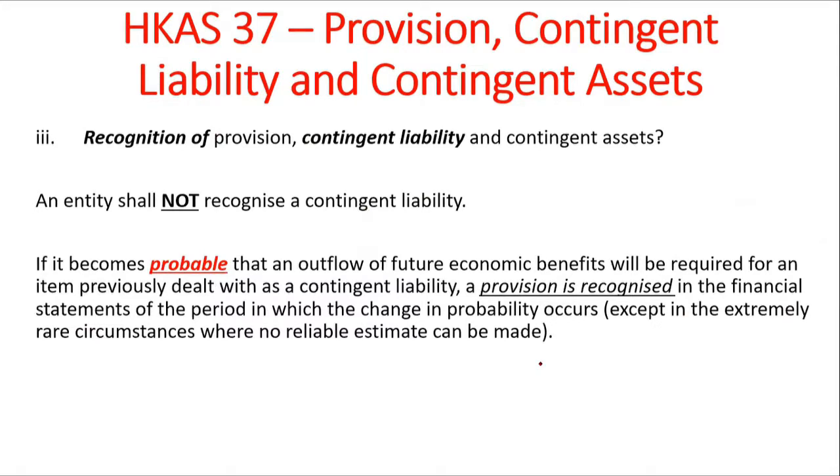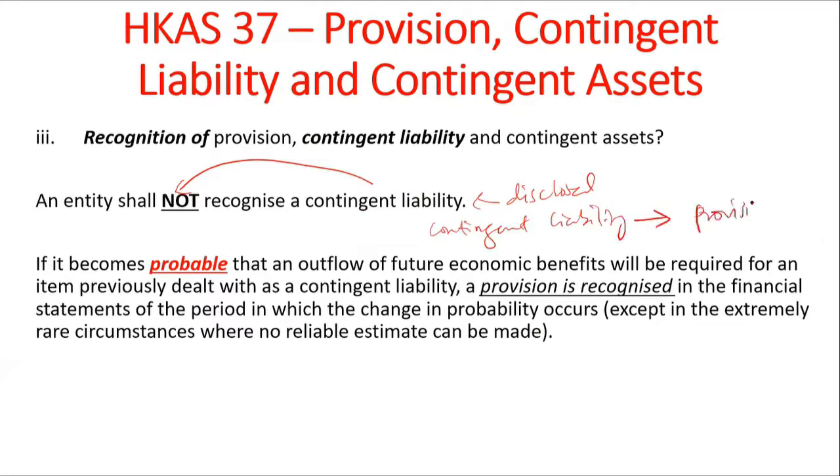Let's look at the recognition requirement for contingent liability. A contingent liability is never recognized. It's disclosed. A contingent liability can turn into a provision at some point in time based on events, and then you would recognize a liability. But a contingent liability by itself is not recorded, it's rather disclosed.